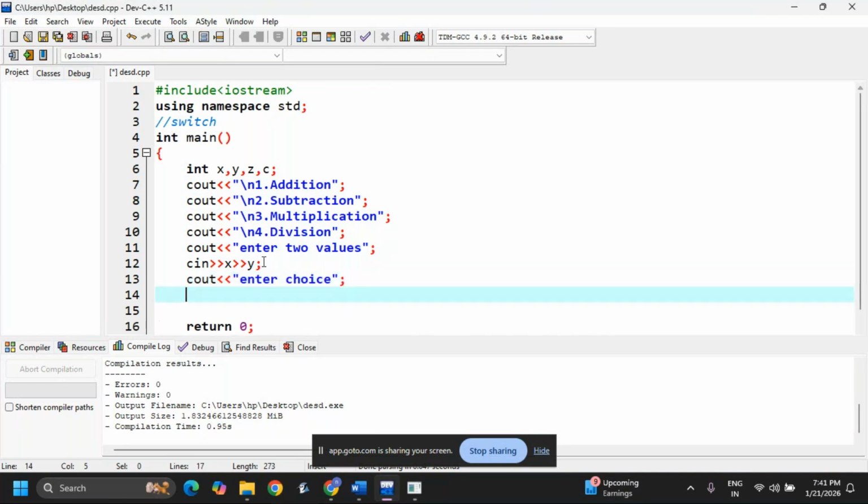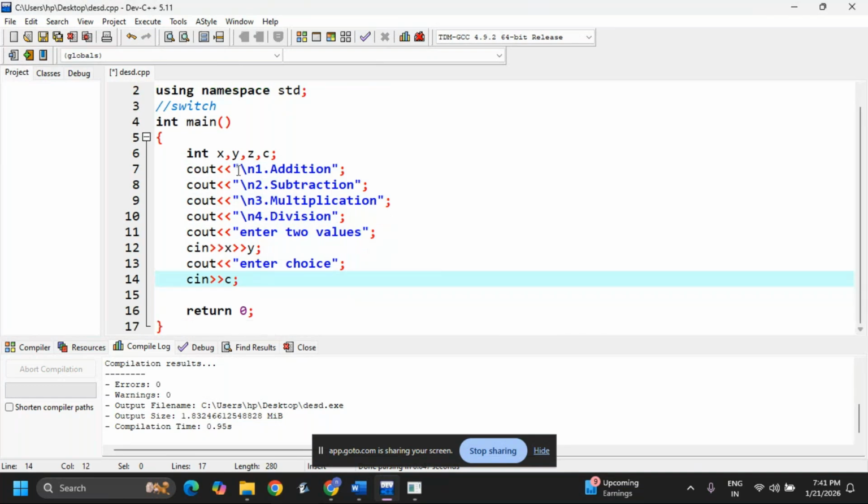Now that choice I am reading with cin. As is clear, I am taking variables x and y, a variable c, and one more variable z for calculation purposes.